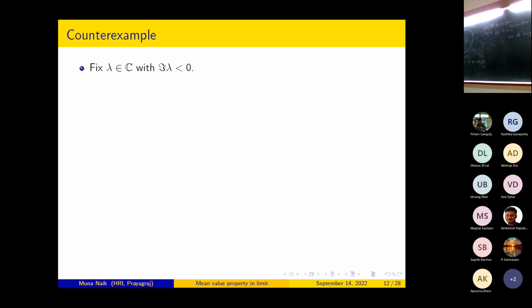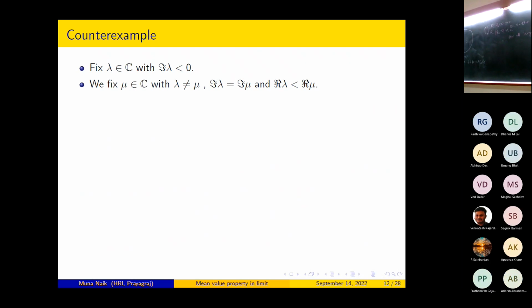Fix lambda belonging to C with imaginary part of lambda less than 0. We fix mu belonging to C with lambda not equal to mu, imaginary part of lambda equal to imaginary part of mu, and real part of lambda less than real part of mu. So let Rk be equal to 2k pi by mu minus lambda, k belonging to N. Since the imaginary parts are equal, Rk is a real number, and since real part of lambda is less than real part of mu, Rk is a positive real number. Now it is clear that the limit as k tends to infinity of Rk is infinity.